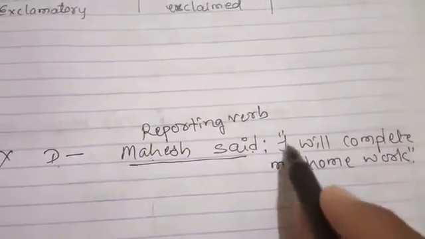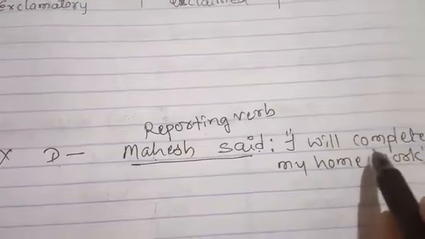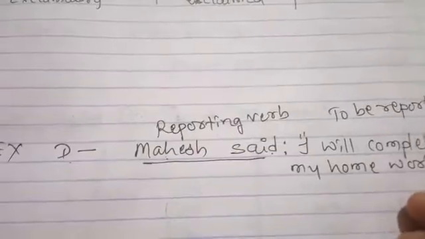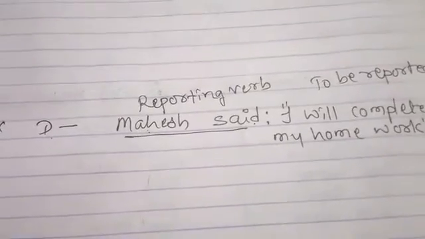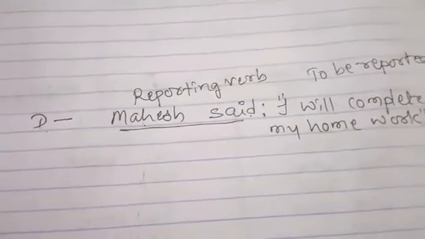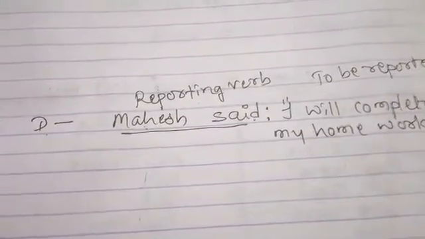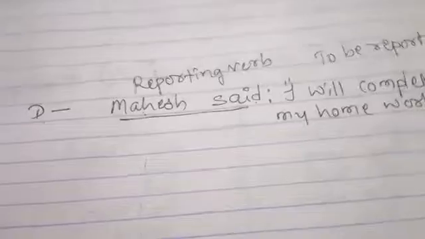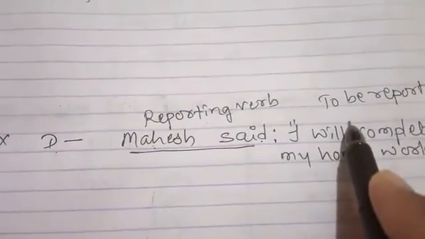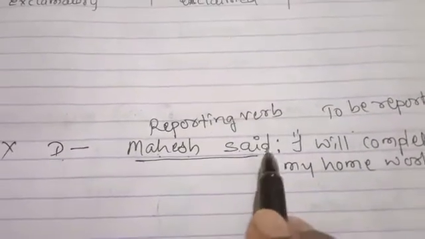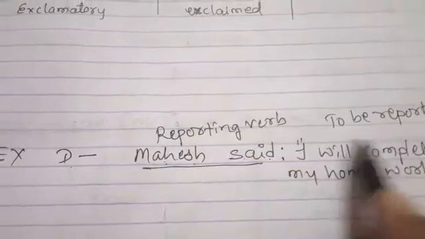And this one, which we have given in double inverted commas, that sentence is called the to be reported. See, very simple. Reporting verb means a person to person: said, told, asked, ordered, requested, informed, exclaimed. So the matter being reported is called the to be reported. Understood?